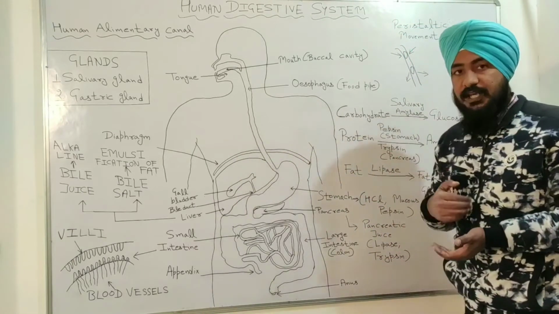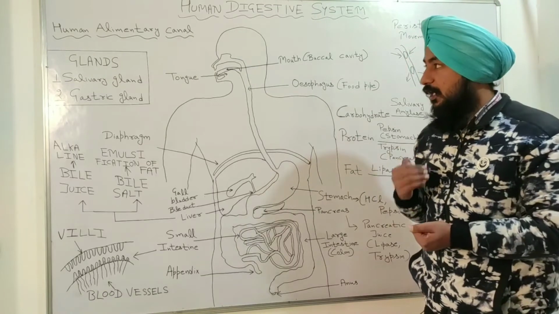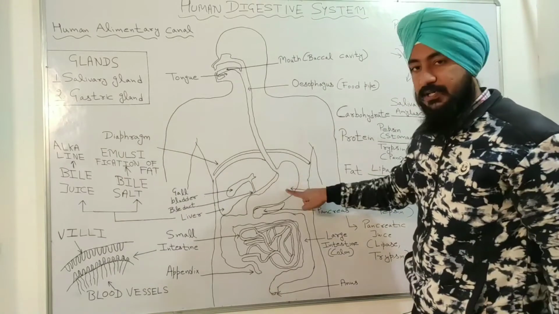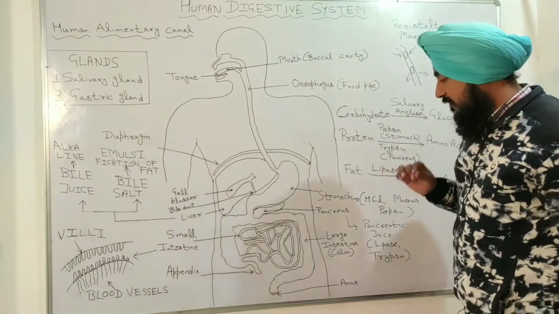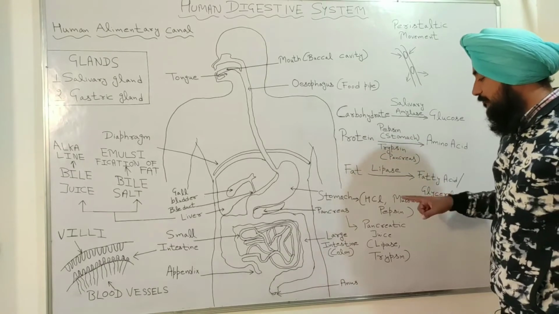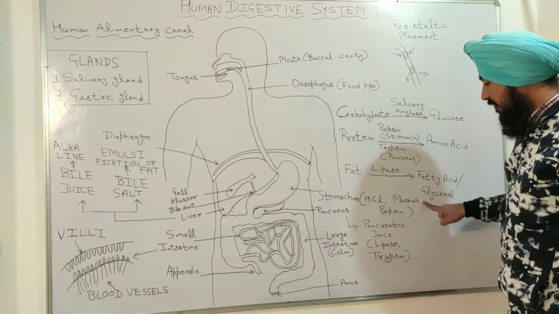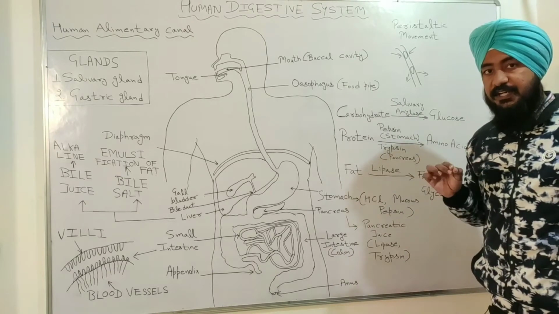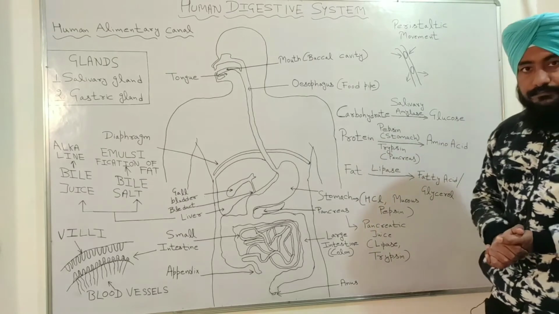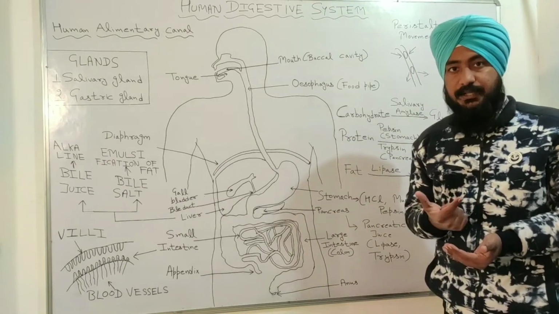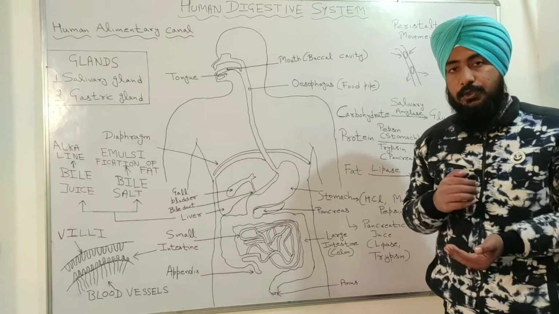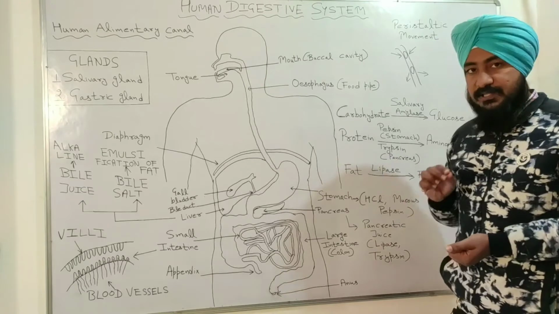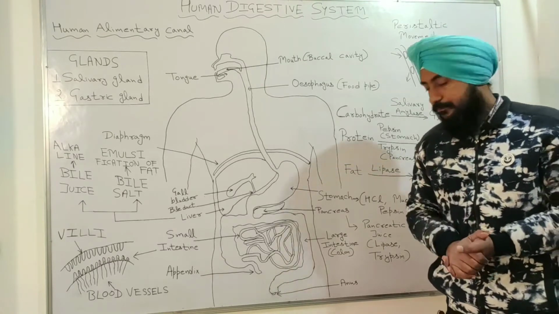In the stomach there is again a special type of gland present, and the name of that gland is gastric gland. This gastric gland releases hydrochloric acid, HCl, mucus and pepsin in the stomach. Now what is the function of HCl in the stomach? Hydrochloric acid makes the food medium acidic, and the second function of HCl is to kill the harmful bacteria and germs which come with the food.